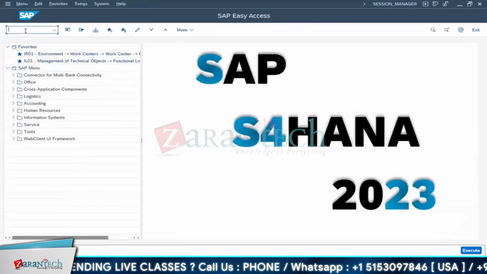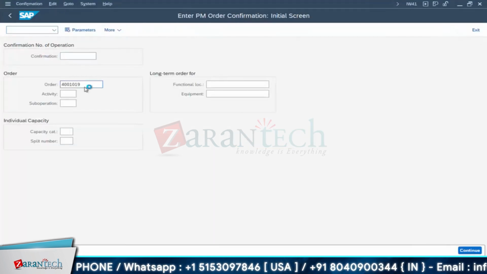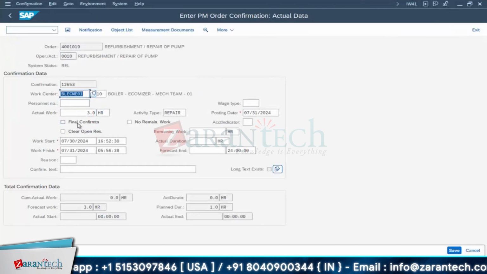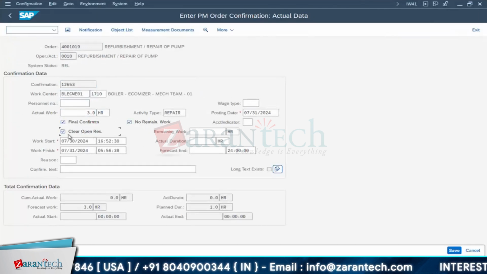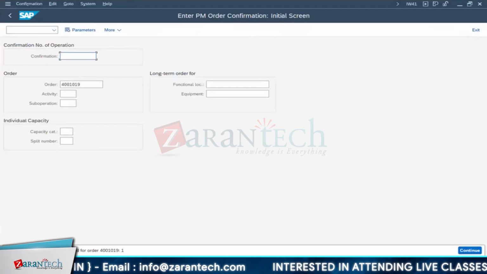Means work is done now. Our system will come to know IW41. Go for IW41. This is our order confirmation, final confirmation, no remaining work. If there are any open reservations against this operation, we are closing it. Okay, so save it. Yeah, this is also done.